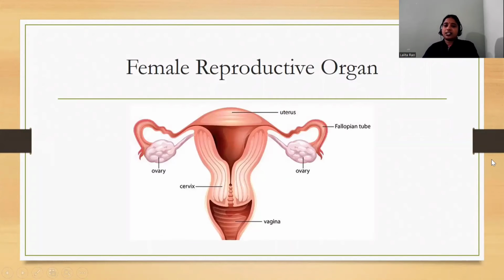Now let us discuss the female reproductive organs. As you all know, it has some parts.